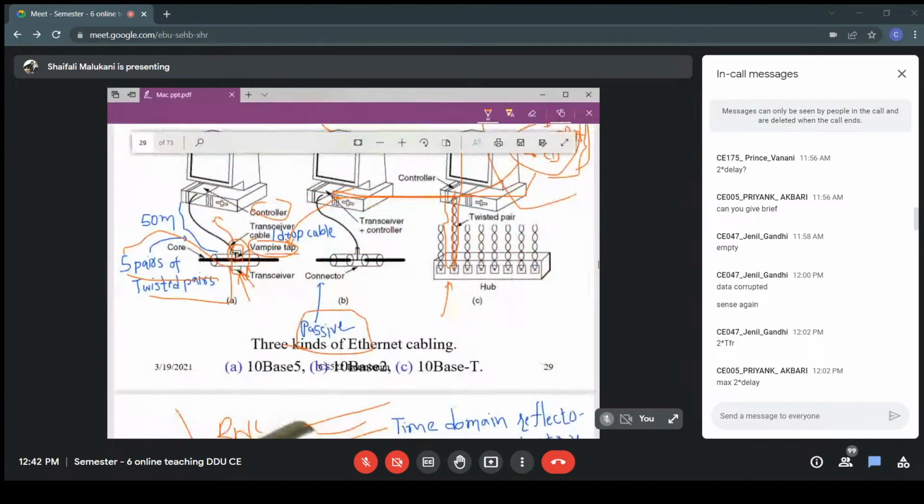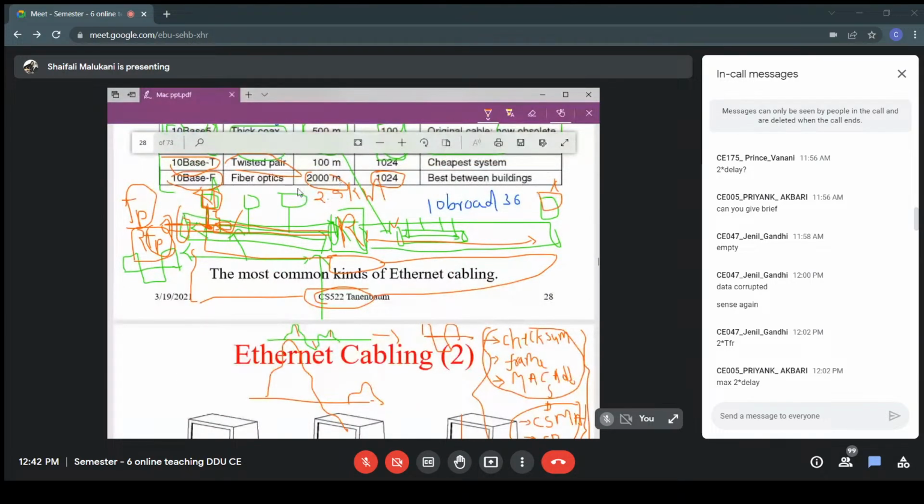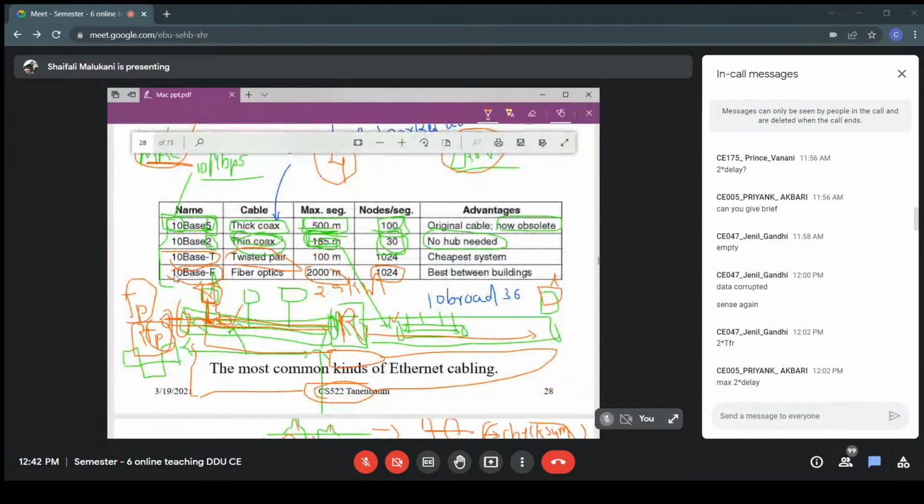You can be far from your central hub, because it is fiber optic and loss will be very less. But you will say, if it is fiber optics, why are we using 10 base?